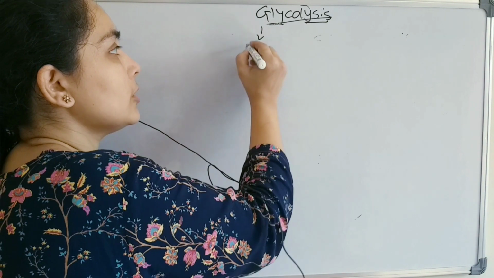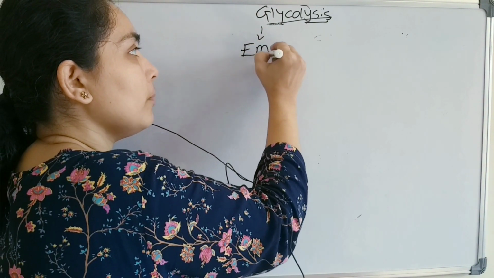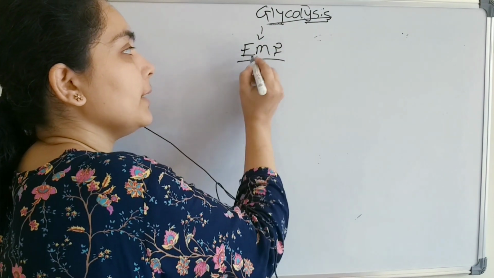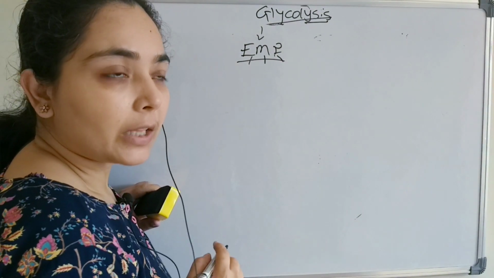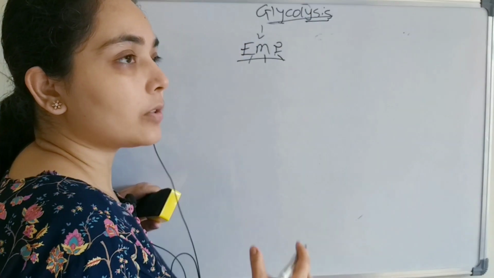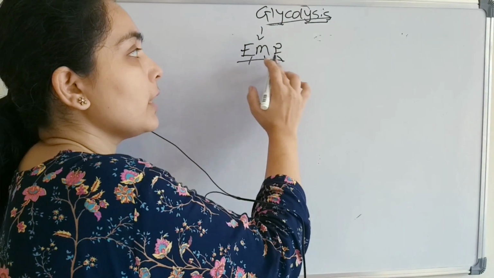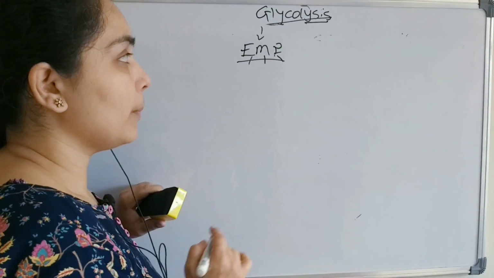Glycolysis is also known as the EMP pathway, because the three scientists, Embden, Meyerhof and Parnas, suggested this pathway and gave all the steps of glycolysis. Therefore, this is also known as the EMP pathway.